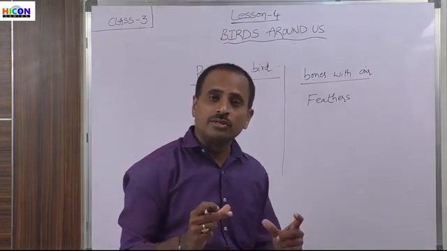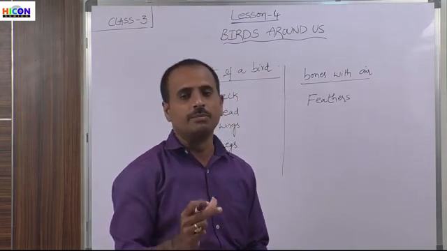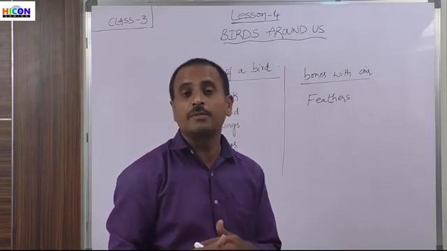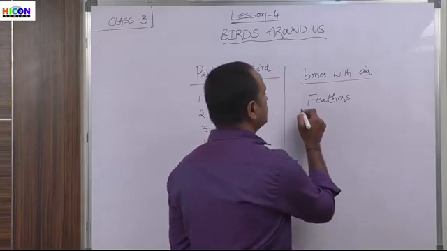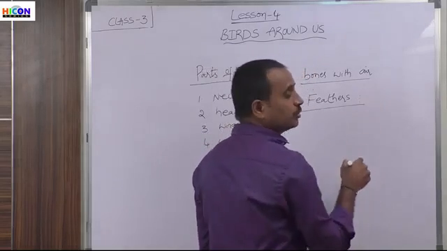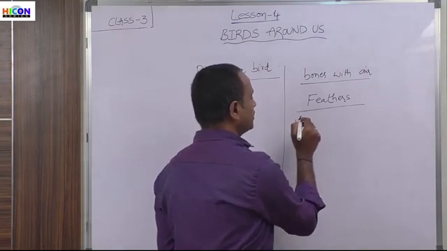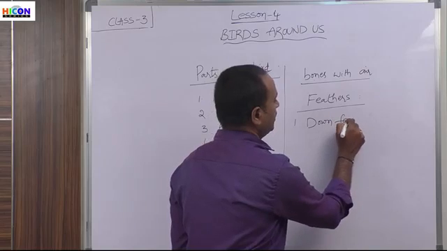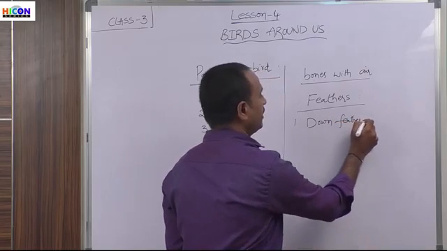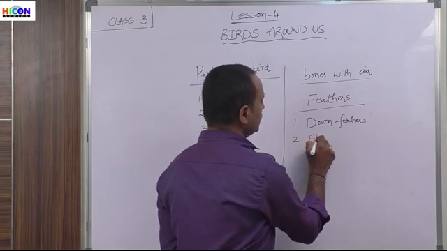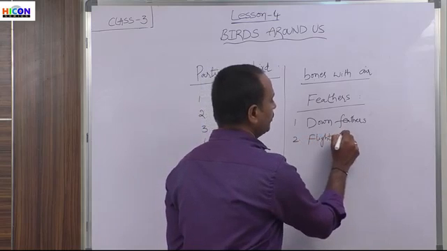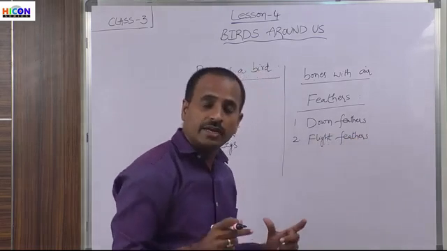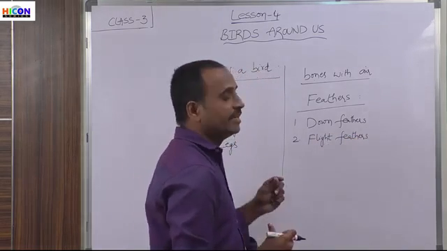There are two types of feathers for every bird. So what are the two types of feathers? Children, the first one is down feathers, and the second one is flight feathers. These are the two types of feathers present in every bird.